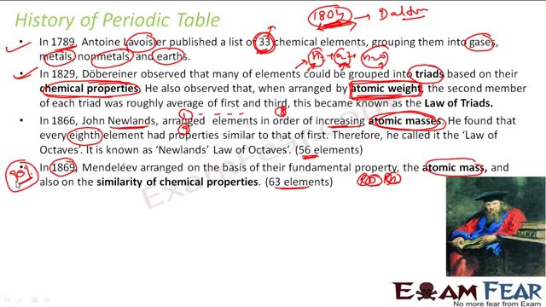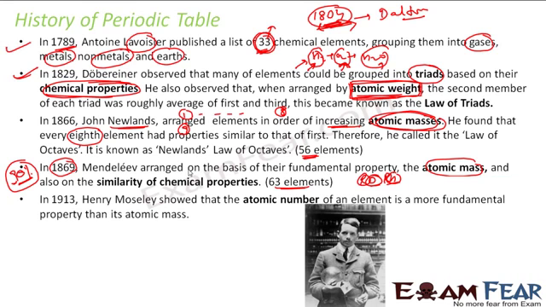It was pretty good success, but it had a few limitations, very few limitations, and those limitations were covered when this guy Moseley showed that atomic number is a better element for creating a periodic table. And please note that this atomic number concept was discovered by this guy only, in 1913.